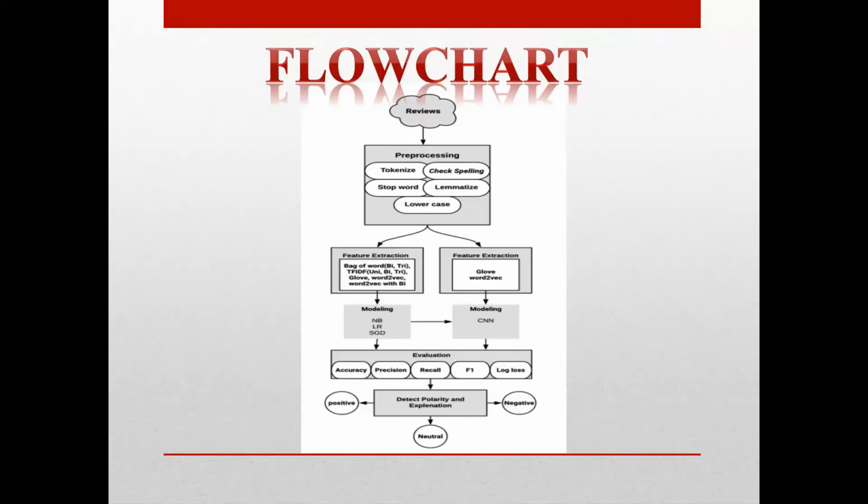The flowchart of the project is like this. This is a model of the project where we use NLP instead of CNN. First, the reviews are pre-processed using tokenization, lemmatization and lowercasing. After that, the feature extraction is done and the model is built using NLP, where precision and accuracy are measured, and the final output will be a positive review or a negative review.